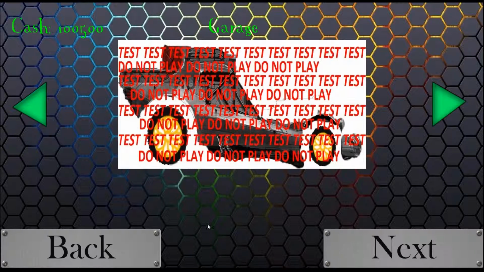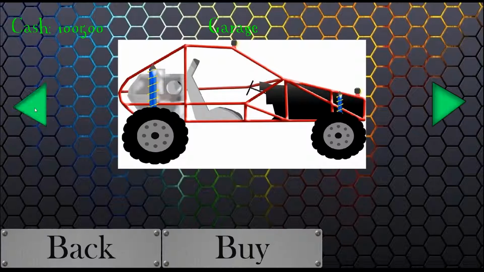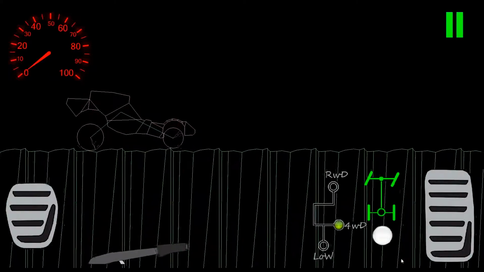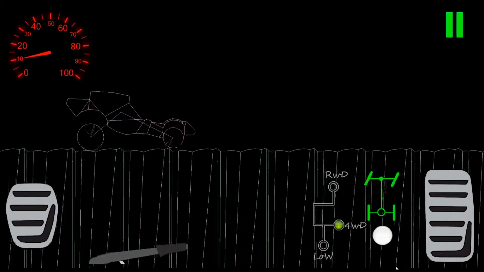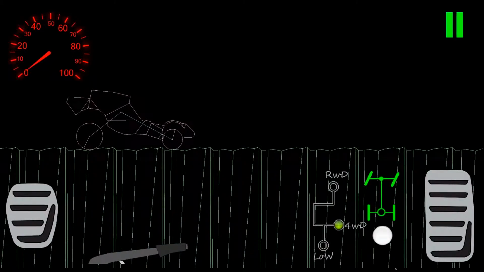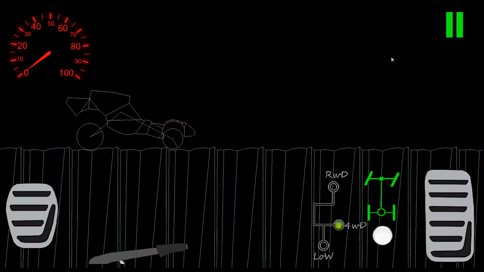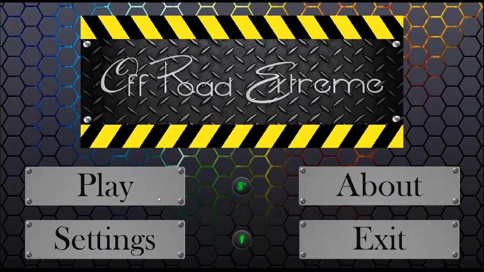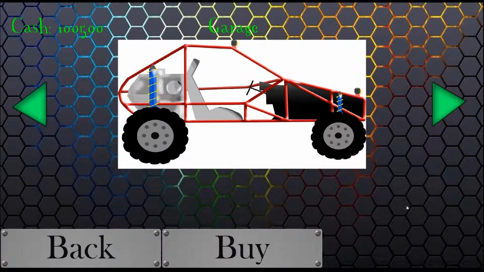So next button leads to our garage where we can see our buggies. So this is the first one, hard suspension buggy, and very fast. Our menu, resume button, menu button, and let's actually try our game with the second one.